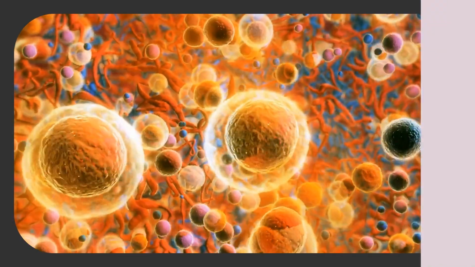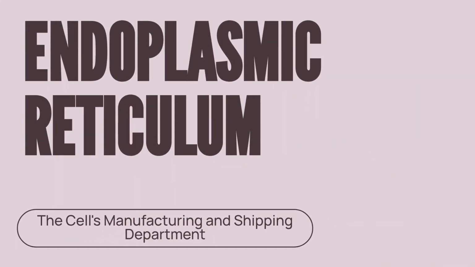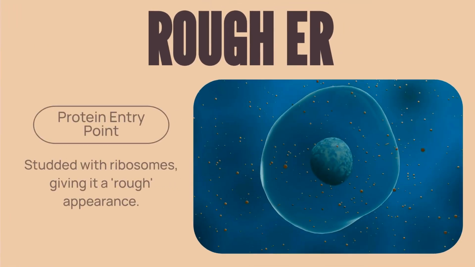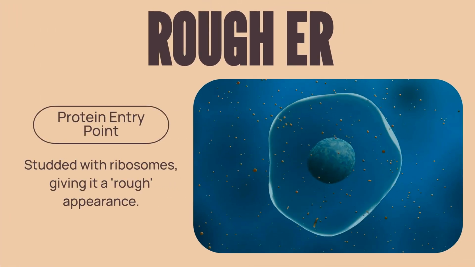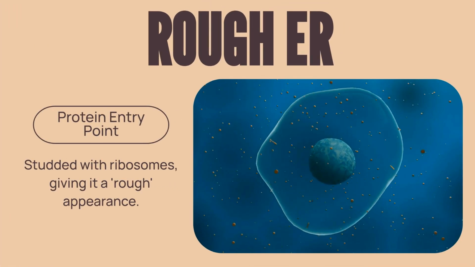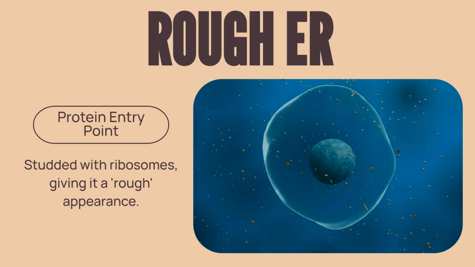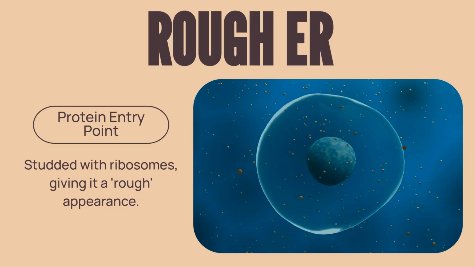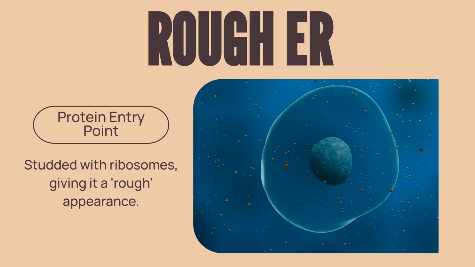reticulum, or ER. The endoplasmic reticulum, or ER, acts as a critical membrane-enclosed passageway and factory for the cell. The rough ER is aptly named because it's studded with ribosomes. Under a microscope, these attachments give it a rough appearance, making it the primary entry point for newly synthesized proteins.